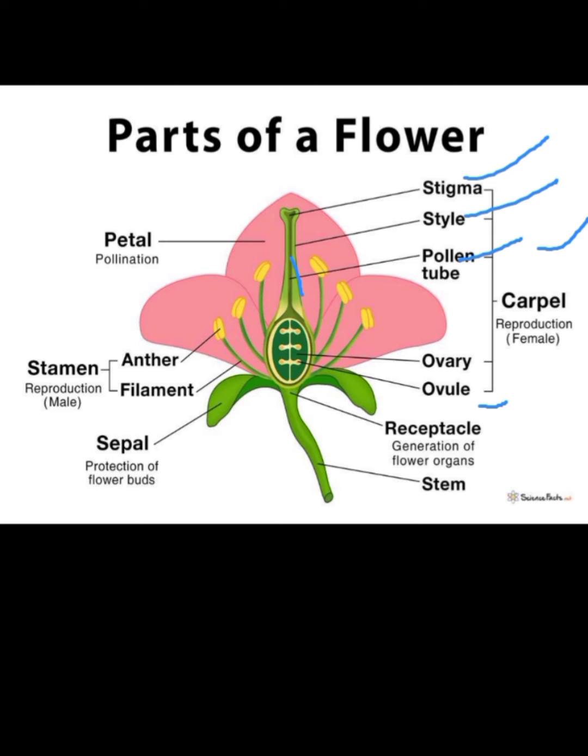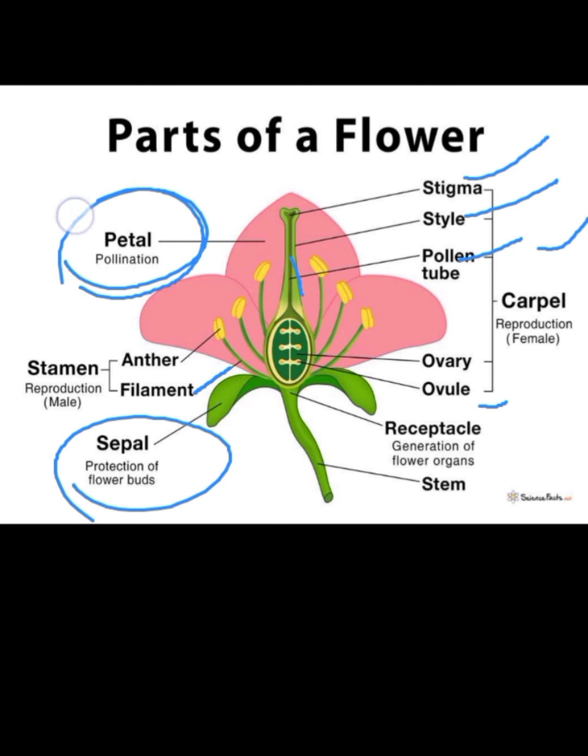Next, these yellow parts are called the anther and the stalk is called the filament. Anther and filament together constitute the stamen, which is the reproductive part of the male. And the non-essential parts, which do not help in reproduction, are the petals and sepals.